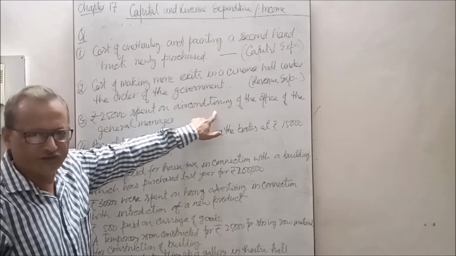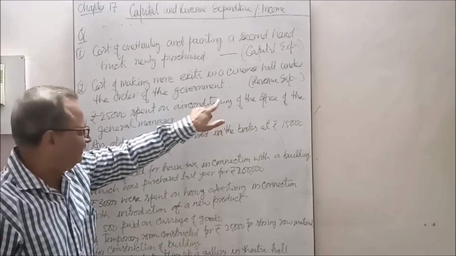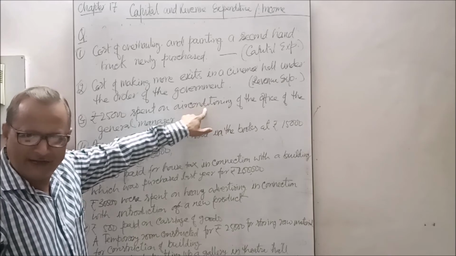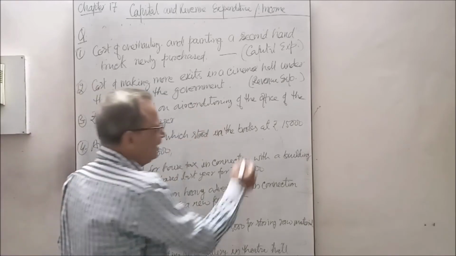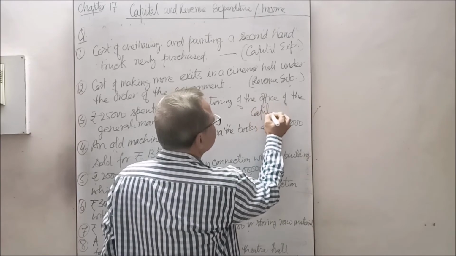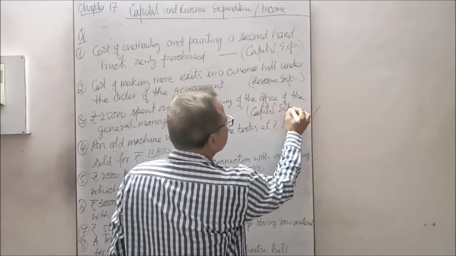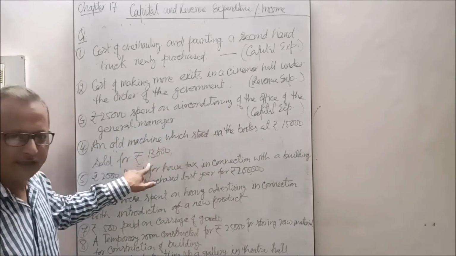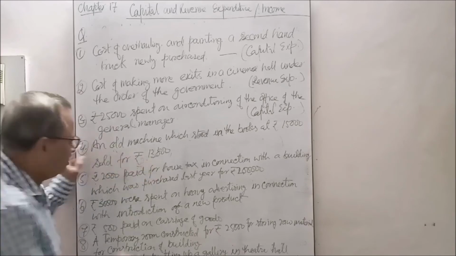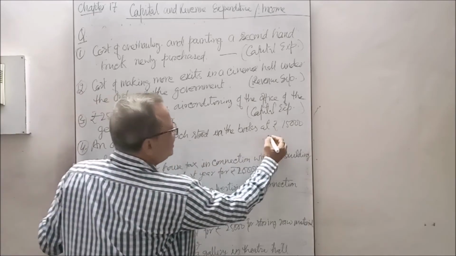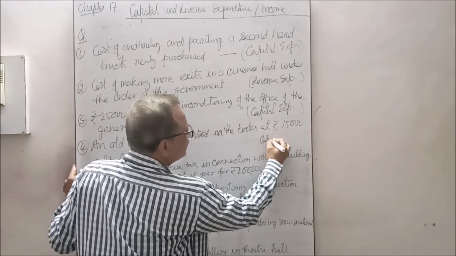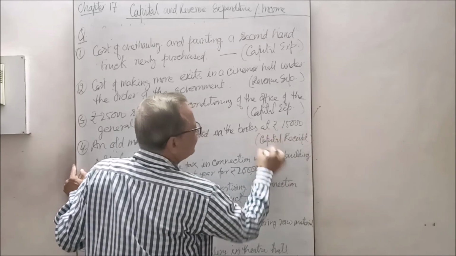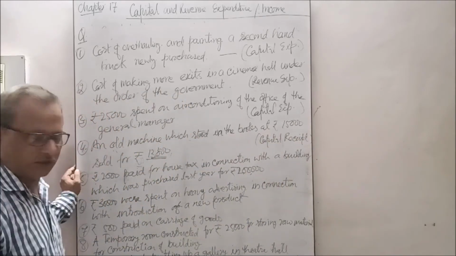25,000 spent on air conditioning of the office. Air conditioning in the office is for more than 1 year. It is of permanent nature. So it is capital expenditure. Now an old machine which was put in the books at rupees 15,000 is sold at rupees 13,000. Sold at 13,000, it is a capital receipt. But 2,000 is the capital loss.